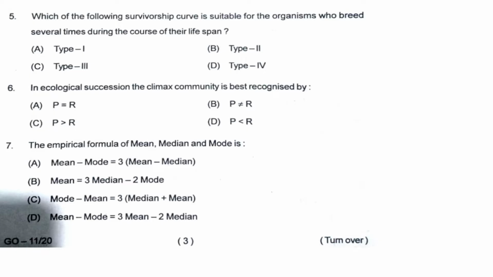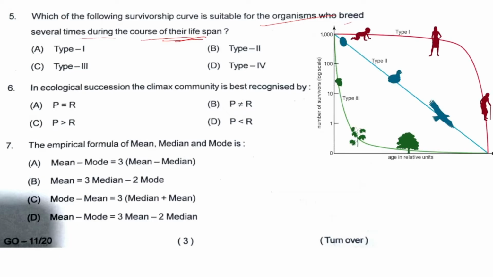Next, question number 5. Which of the following survivorship curves is suitable for organisms that breed several times during the course of their lifespan? As we know, there are 3 types of survivorship curve: type 1, type 2 and type 3. Type 4 is not there, so option D is obviously wrong. Type 1 stands for human beings and organisms which can breed multiple times in their lifespan. So option 1 will be the right answer.